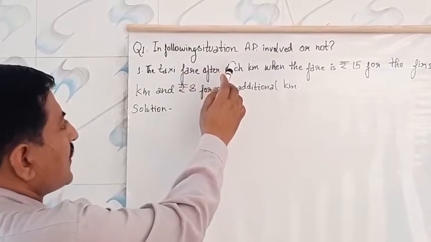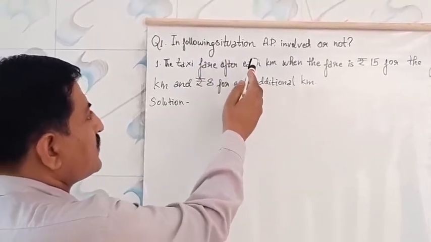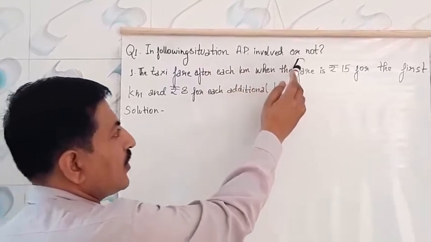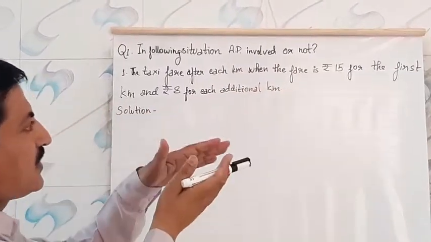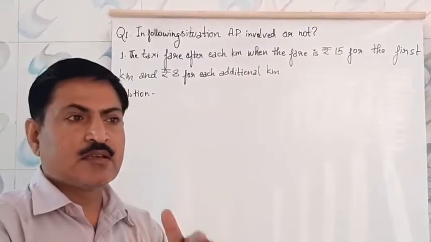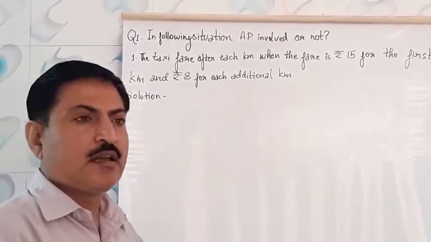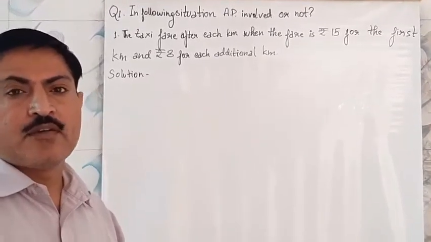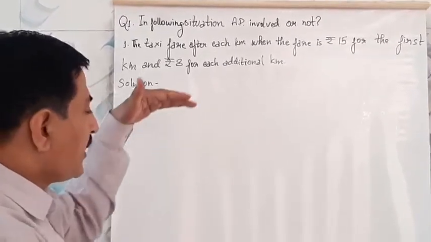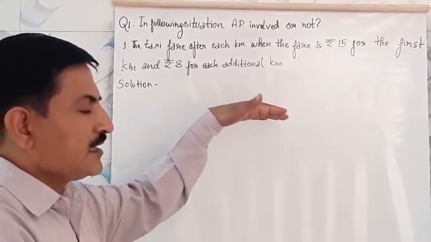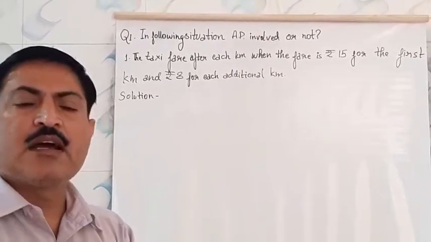Whatever situation is given in the question, we have to find out whether an AP is forming or not. You know that if it is an AP, then the common difference has to be equal. That means when we form any series, if the common difference is equal, it is forming an AP.